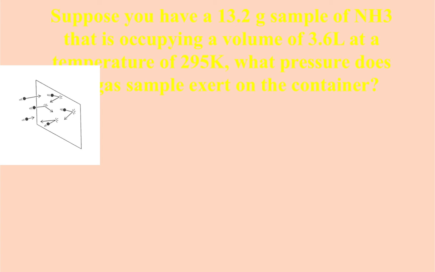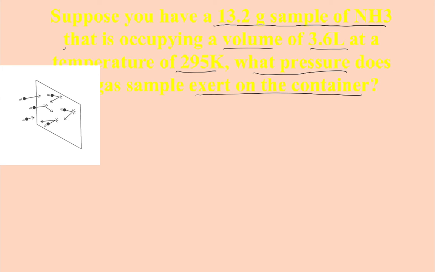So let's try another example. Suppose you have 13.2 grams of ammonia, and it's occupying a volume of 3.6 liters at 295 Kelvin. What is the pressure against the sides of the container?